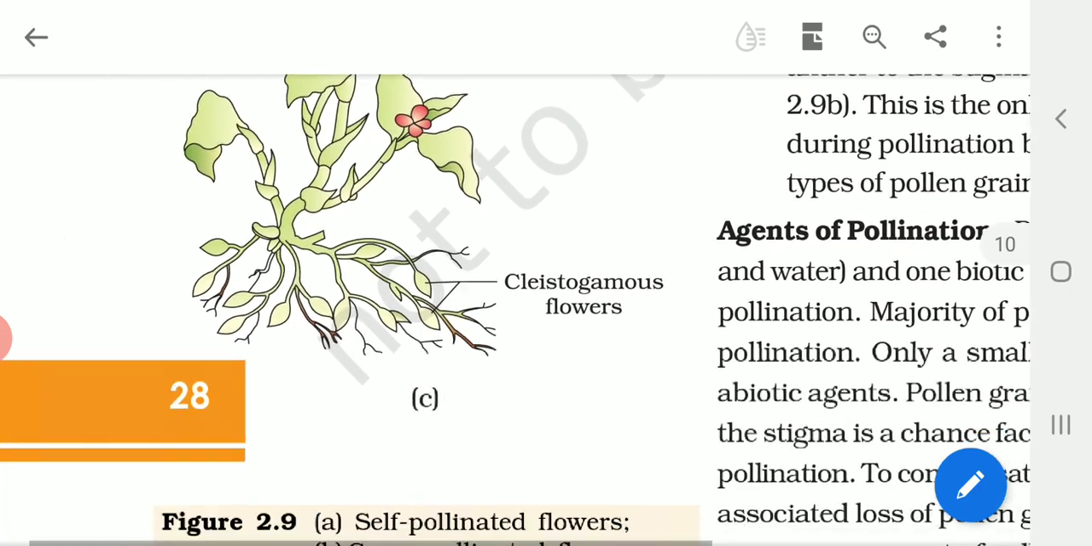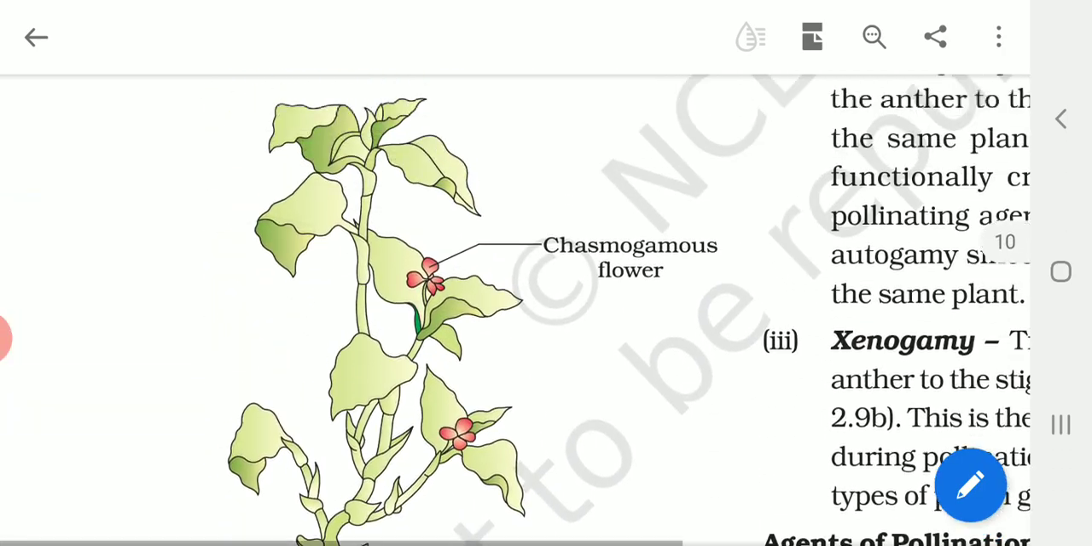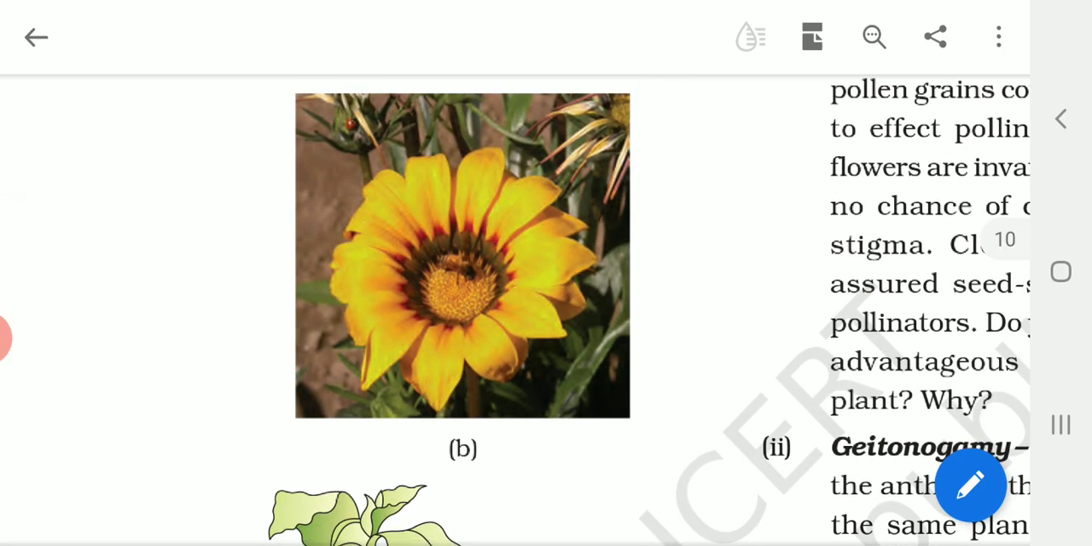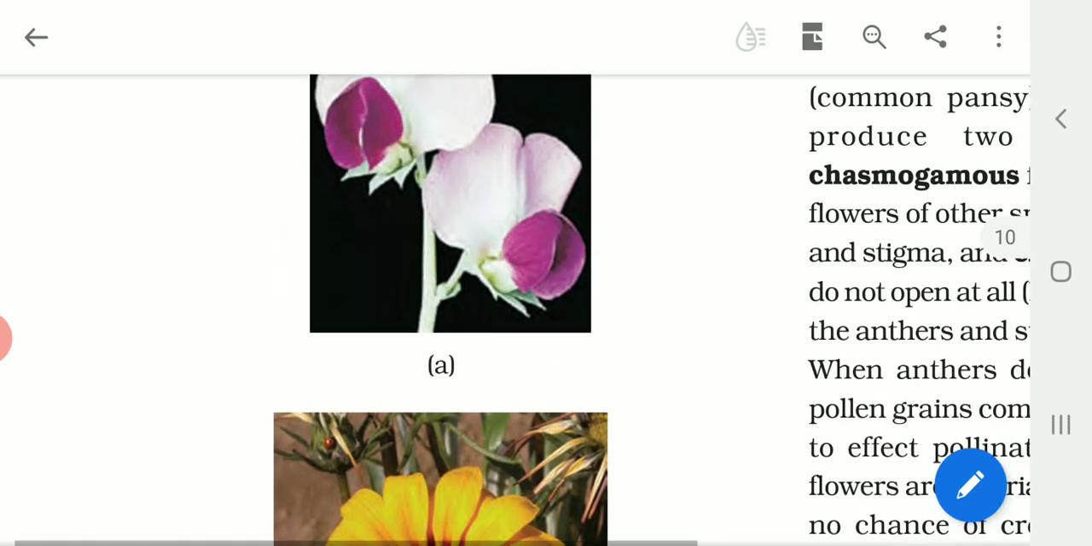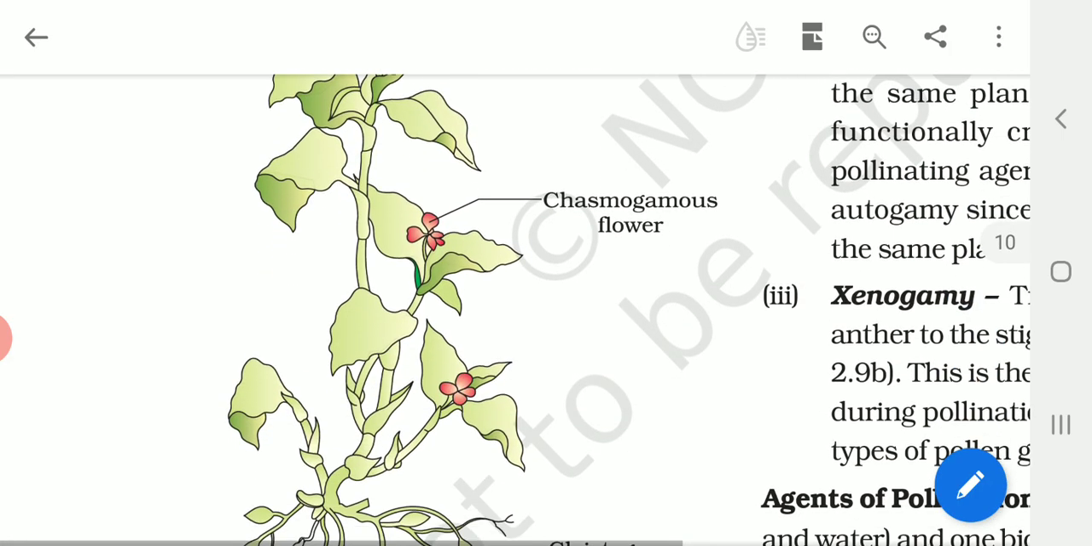As you can see here in figure 2.9b, we have the flower called sunflower. Sunflower is an example of a cross-pollinated flower. And what about figure A? We can see the pea plant, which is a completely self-pollinated flower.